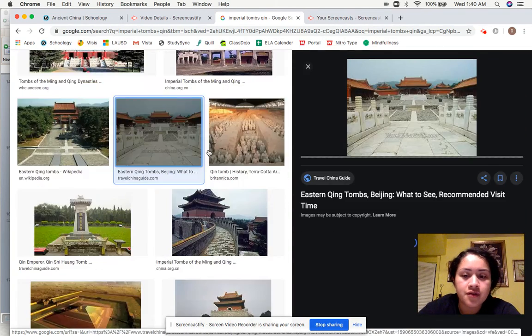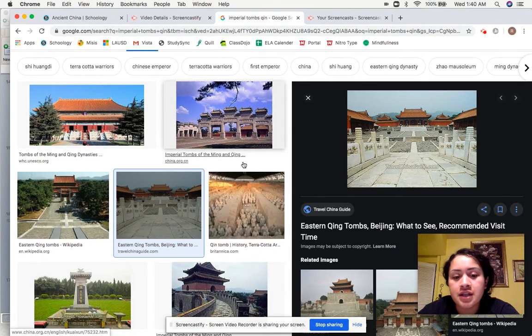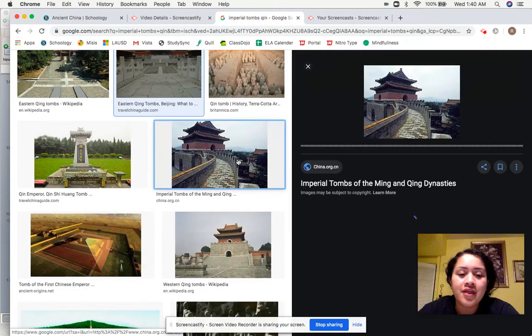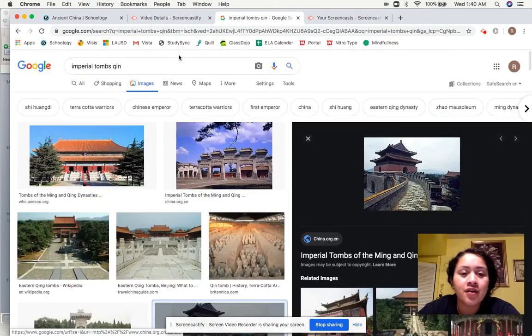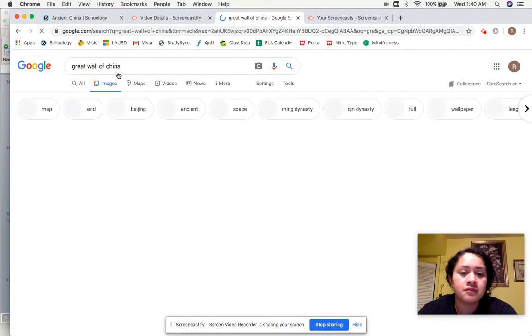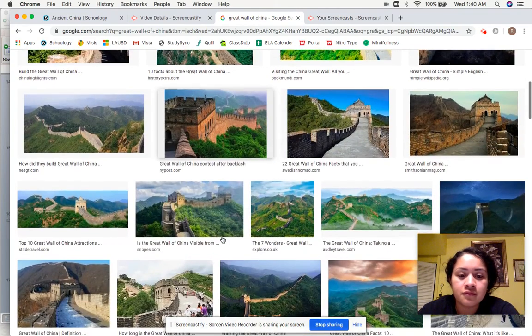So this right here. The other thing that was created under the Qin Dynasty is, and you guys should know, the Great Wall of China. So if we look up Great Wall of China, it is so long.